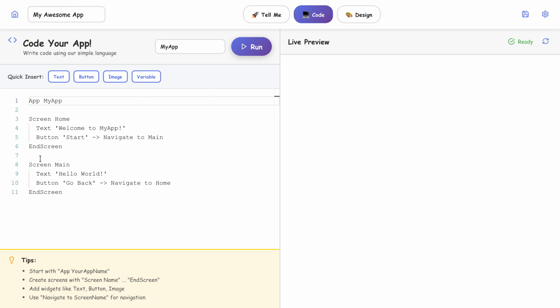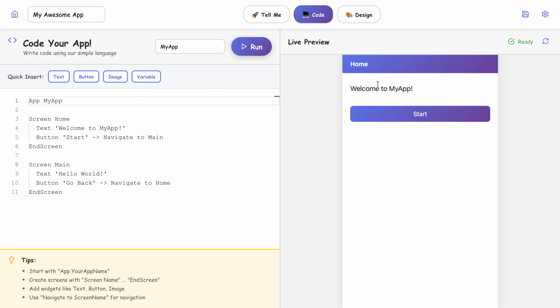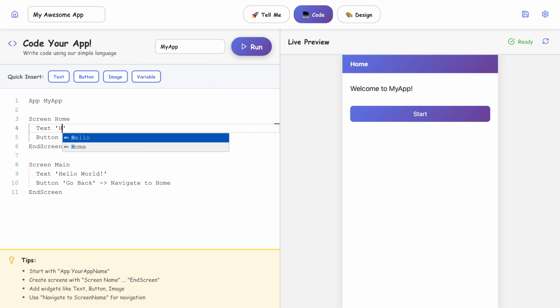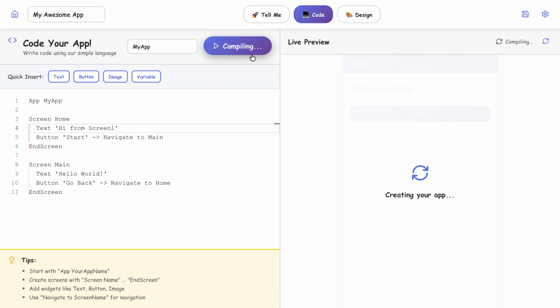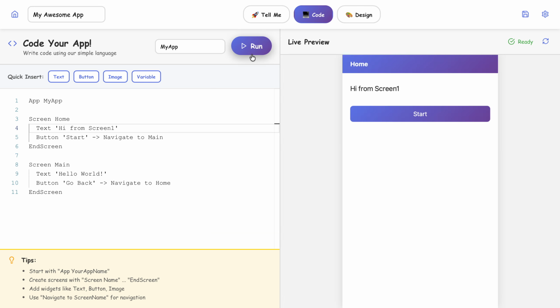The app consists of multiple screens. There's screen home and there's the screen main. If we click on run, it compiles this simple code into something that looks like an app, and this is a live preview. Whenever you click run, it converts that code into something that looks like an app. If we want to change the text, let's say hi from screen 1, and then we run, so this now says hi from screen 1, and as you can see, there are buttons. So we have support for buttons, images, text, and simple variables.